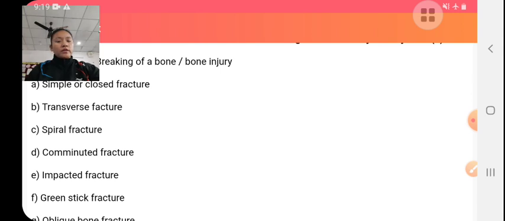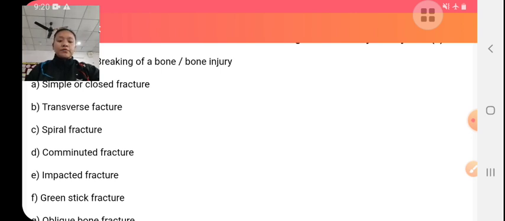Oblique fractures. In oblique fractures, the bones break diagonally. In transverse fractures, the bones break at right angles. Stress fractures. In stress fractures, the bone breaks due to repeated stress over the bones. In compound fractures, there is a breaking of bones along with dislocation.